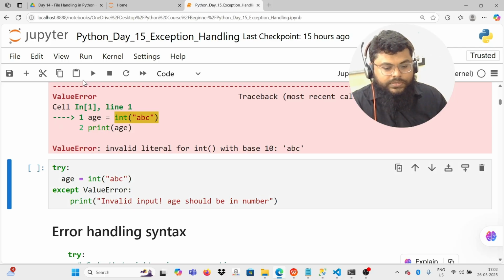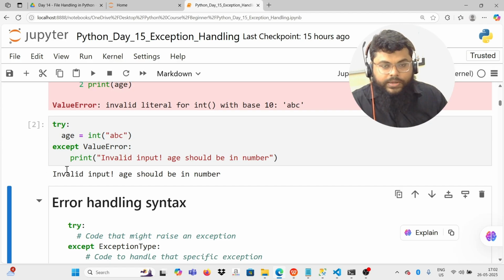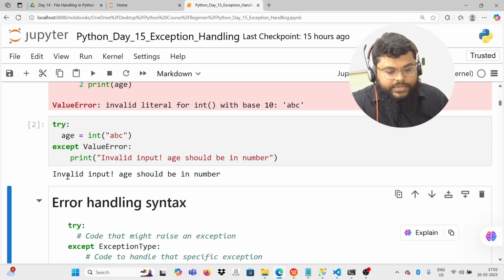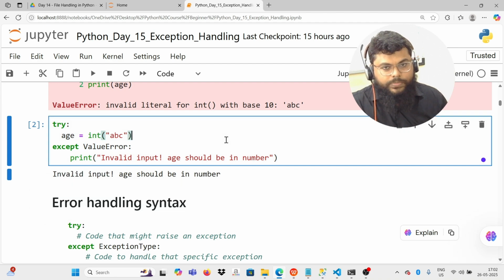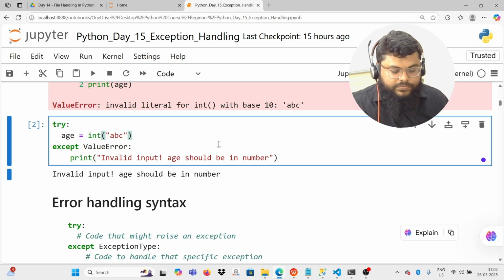So here you can see the program did not error out. What did it say? Invalid input, age should be number. So this is simple. Instead of erroring out, we exited gracefully by informing the user that they have put the wrong type of data.